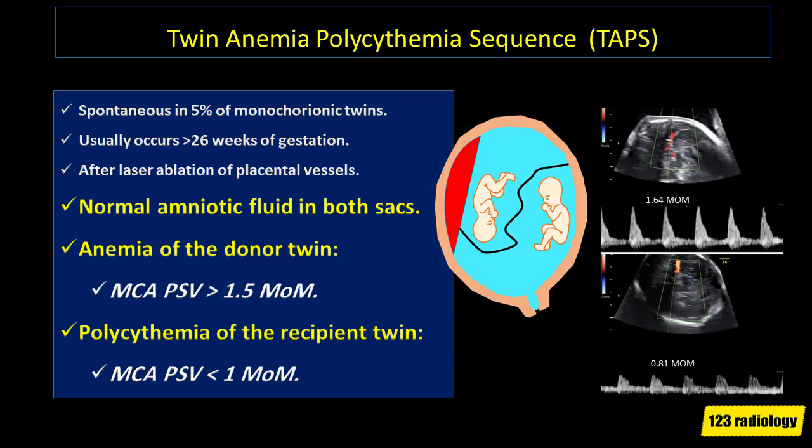When you are evaluating for twin anemia polycythemia sequence, you are looking at MCA Doppler as a surrogate of the velocity of blood flow, with anemic twins, anemic blood flow is much faster. Here you can see in these two fetuses, the amniotic fluid is normal, but they show discordance in the velocity. And we calculate multiple of median, and one twin is anemic and the other is polycythemic. And this is in keeping with twin anemia polycythemia sequence. For the anemic twin, multiple of median will be more than 1.5. And for the polycythemic twin, multiple of median will be less than 1.